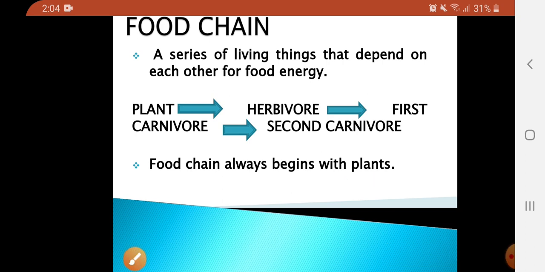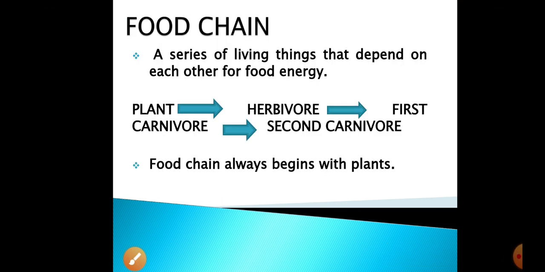You can see here, the food chain will always start with the plant, and who will eat the plant? The herbivores, the plant eaters. And then who will eat the herbivores? The first carnivores, and the first carnivore will be eaten by the second carnivores. And in this way, the food chain will keep on going. And remember, it will always start with the plants.